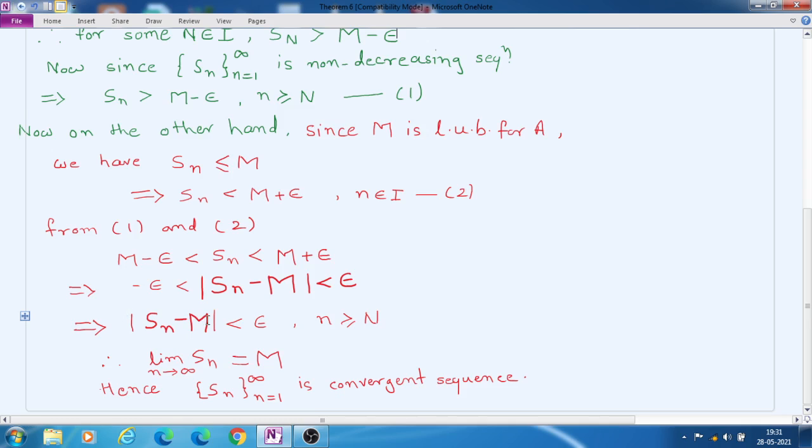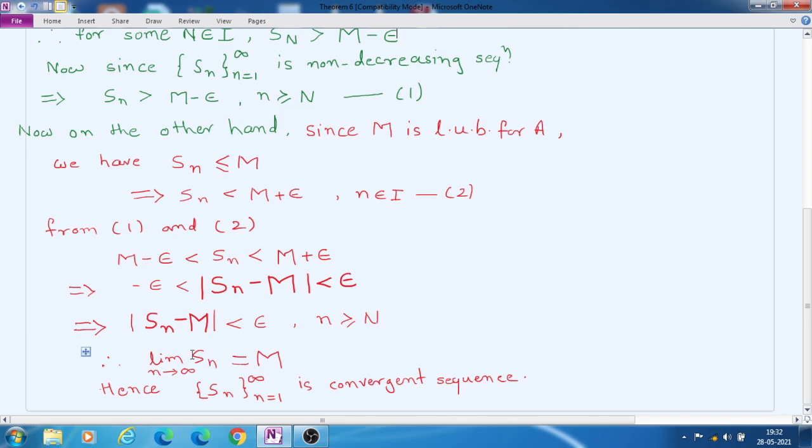This implies that mod Sn minus M is less than epsilon. This is the definition of modulus, for all n greater than or equal to capital N.